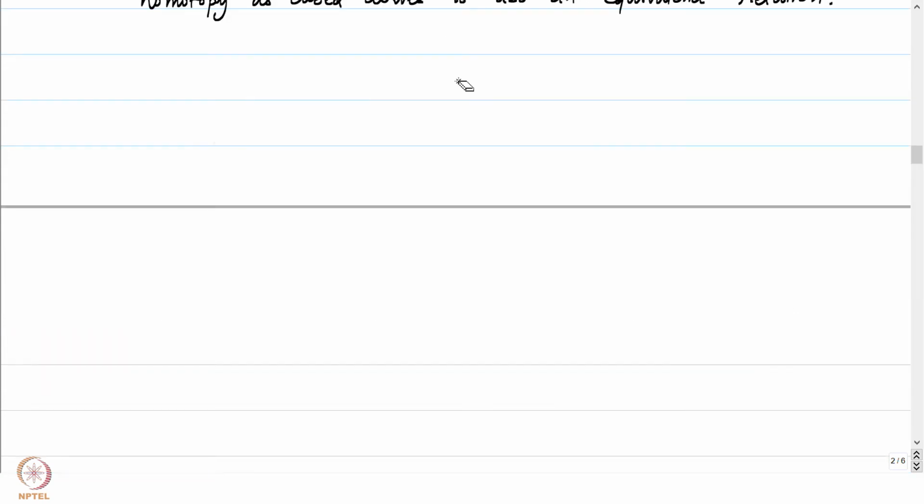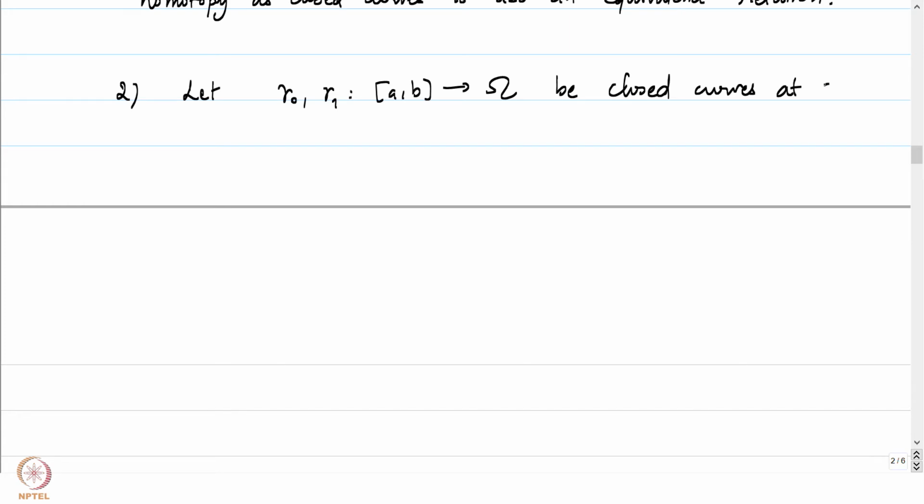Let's see the second property. Suppose gamma 0 and gamma 1 are closed curves in omega at the point z0.